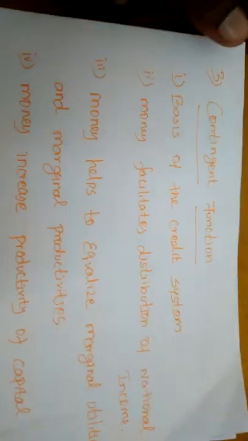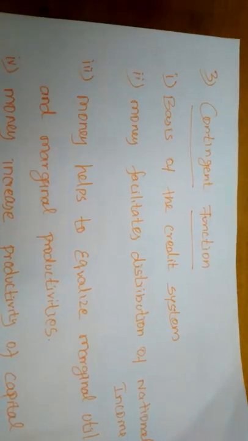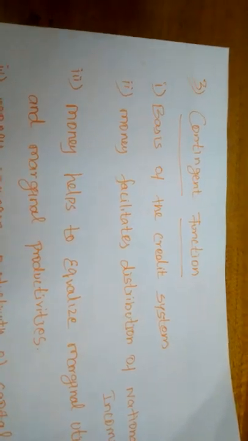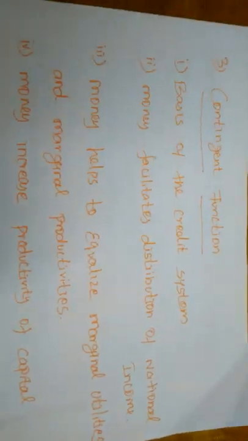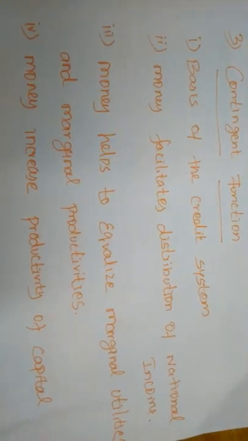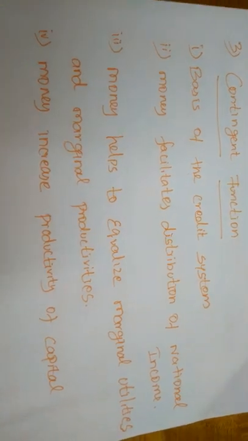So next, the contingent function. Under this function, money is considered as the basis of the credit system. All the producers, wholesalers, consumers, and every business activity is also undertaken in the form of credit.